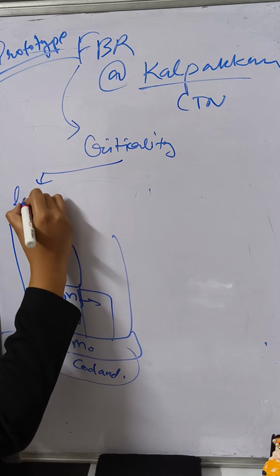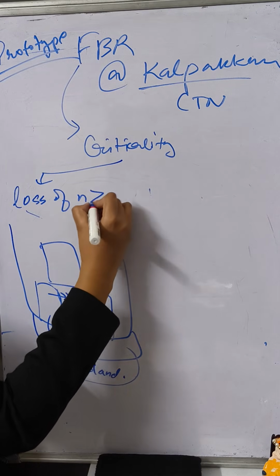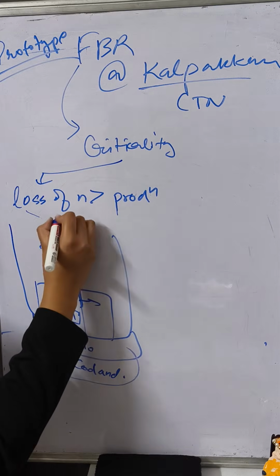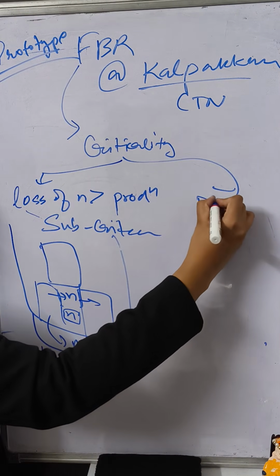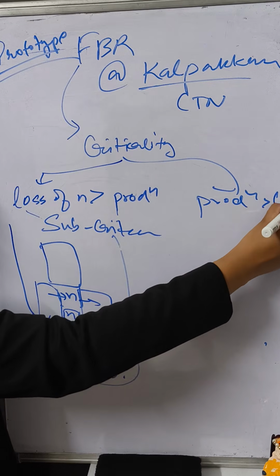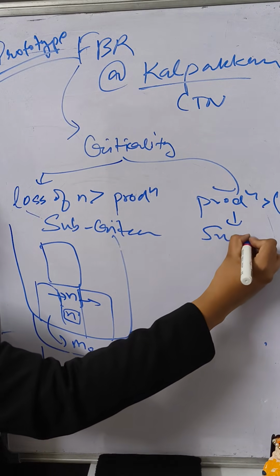So when the loss of neutrons is more than the production of neutrons, that condition is called subcritical. And when the production of neutrons is higher compared to the loss, that condition is called supercritical.